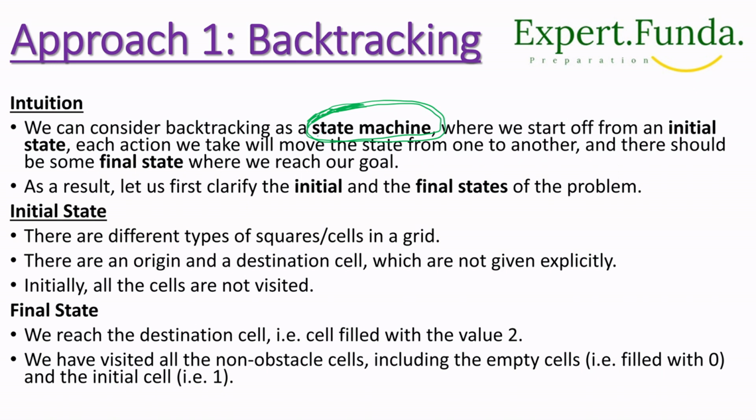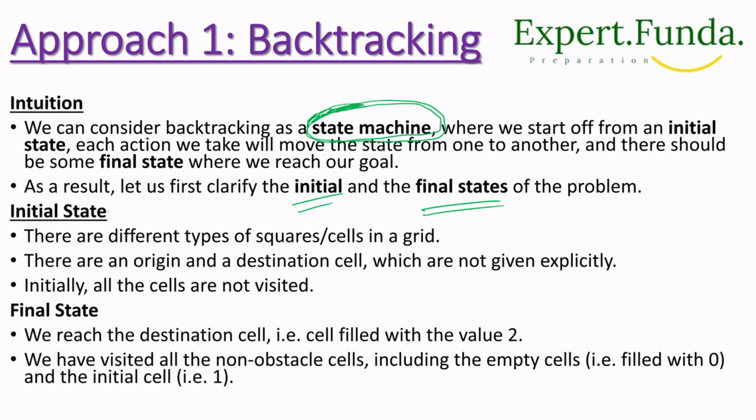The state machine I talked about has an initial state and a final state, so there are multiple states there, right? Now we can consider backtracking as a state machine, where we start off from our initial state, and with each action we move from one state to another, and there should be some final state where we reach our goal. So let us find and clarify the initial and final state of the problem.